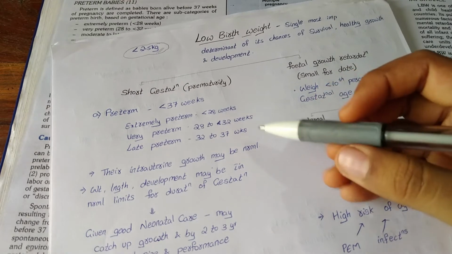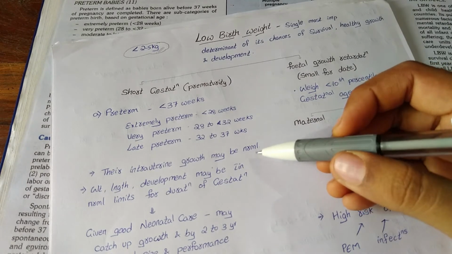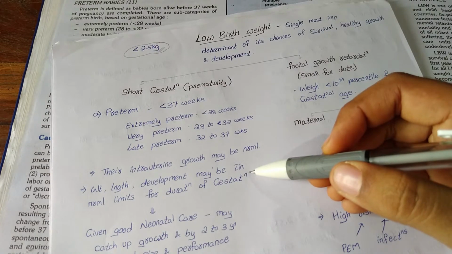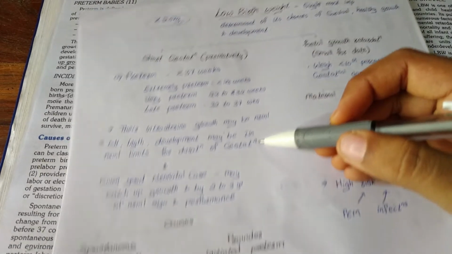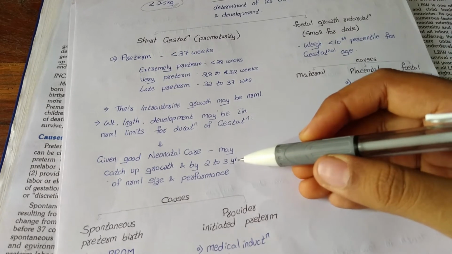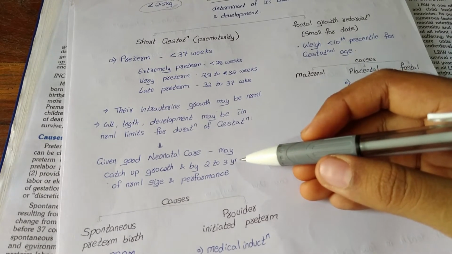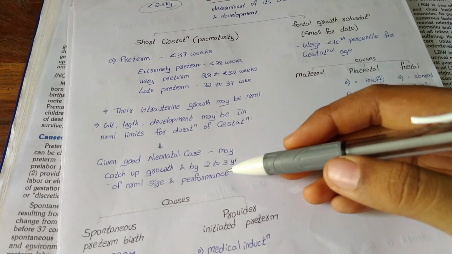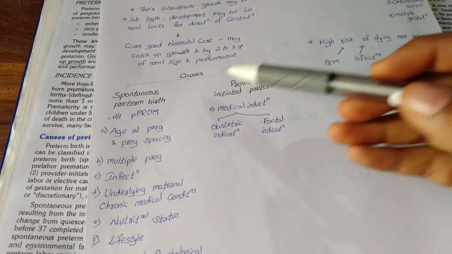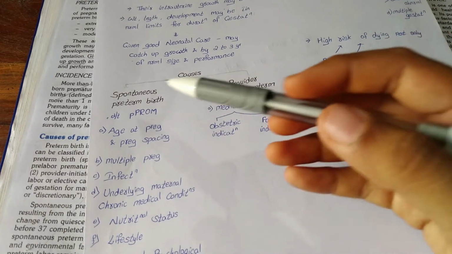Here in preterm, the intrauterine growth is normal, that is weight, length, and development of the child is normal during the gestation period. So for the treatment, if you give good neonatal care, the child may catch up in growth by 2 to 3 years and his growth may be normal. And causes of prematurity include spontaneous preterm birth or provider initiated preterm.